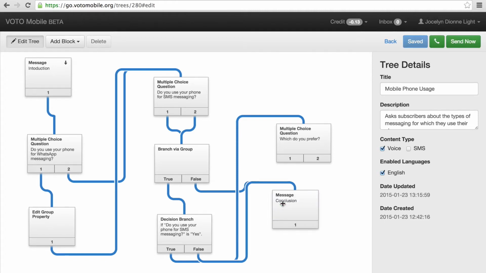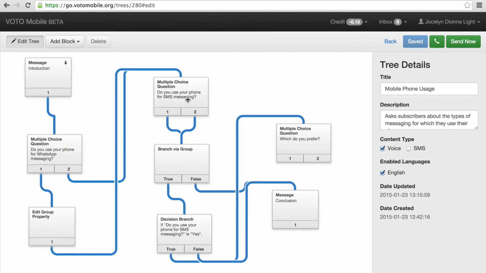Great, I'm ready to test my tree. Let's review it quickly, then send a test call. Subscribers should get an introduction and be asked if they use their phone for WhatsApp messaging. If they say yes, they'll be put in a group called WhatsApp, and then move on to question 2 of whether or not they use it for SMS. If they've said no, they'll go directly to question 2.